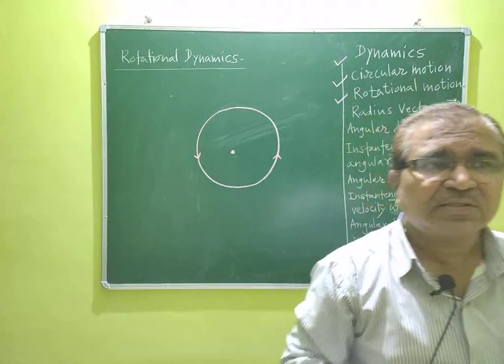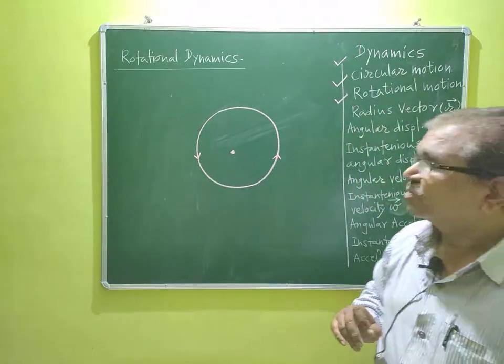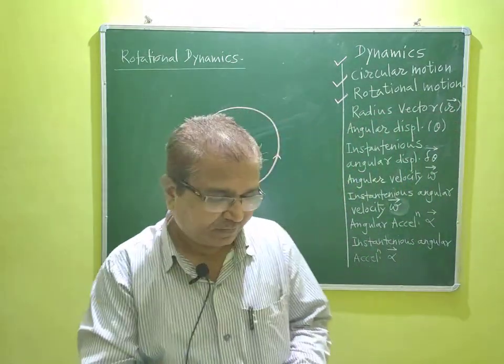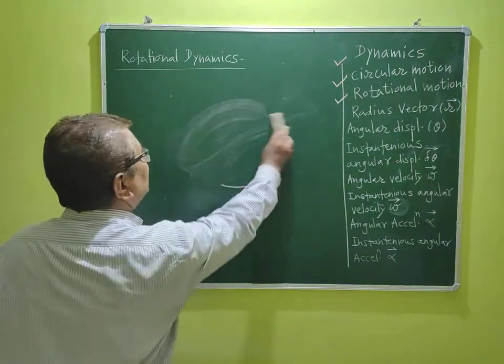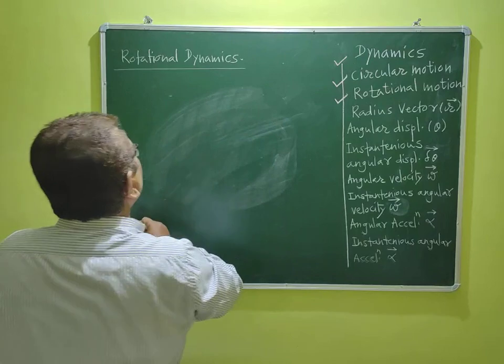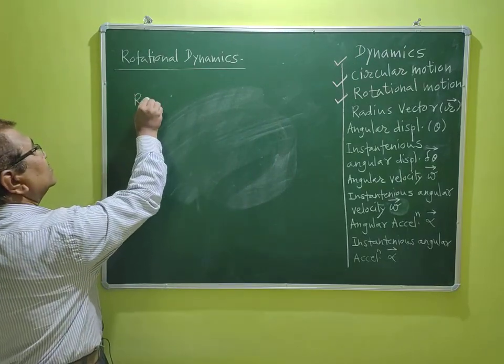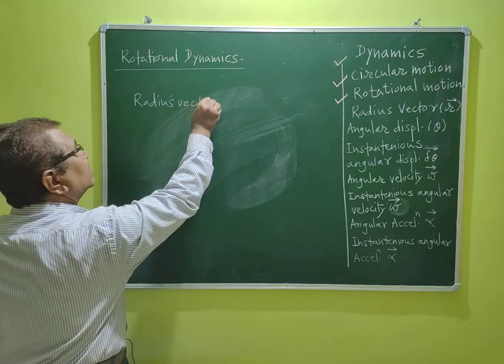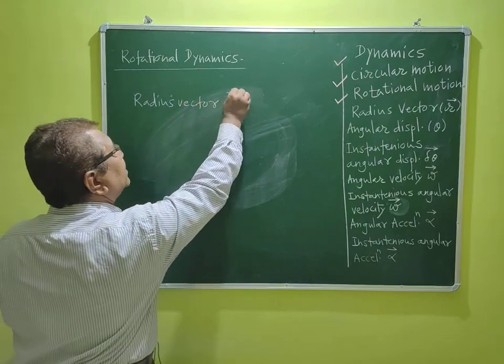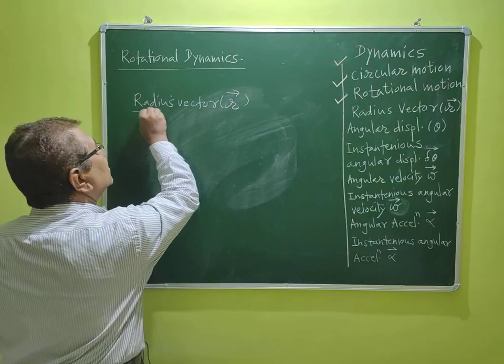Okay. So what is our first physical quantity? Our first physical quantity is radius vector. So I will write here radius vector. Radius vector is denoted by r vector.